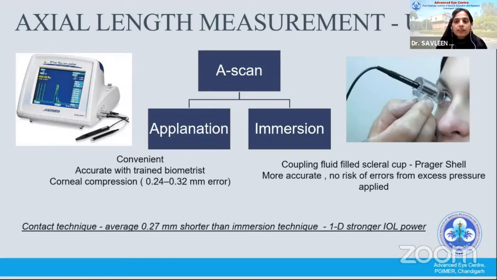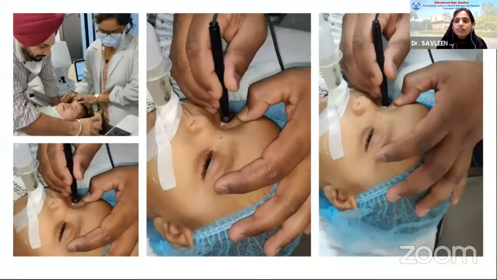So we can do it with the contact applanation method, or we can use the immersion scan. The applanation is more convenient, but it has the factor of corneal compression, and the immersion is more accurate. On average, if you measure it with the contact technique, you'll tend to measure a shorter axial length than the immersion technique. By and large, in most of our clinics, we do have children, we do axial length measurement in the office, in the outpatient department.